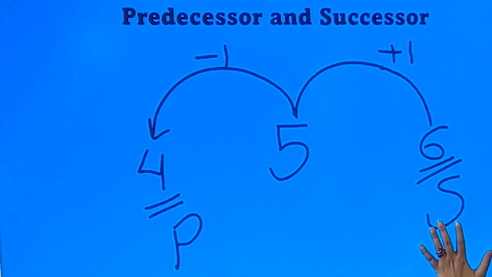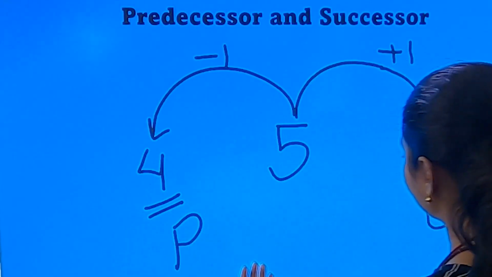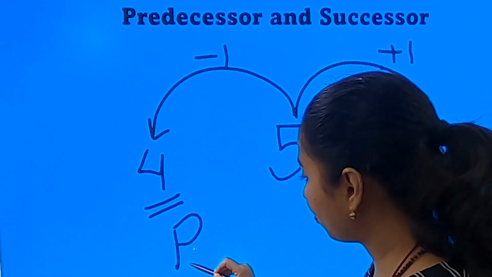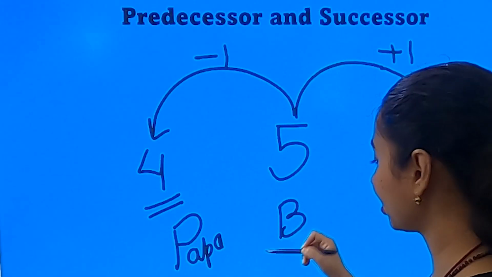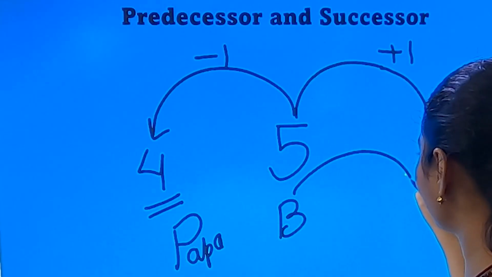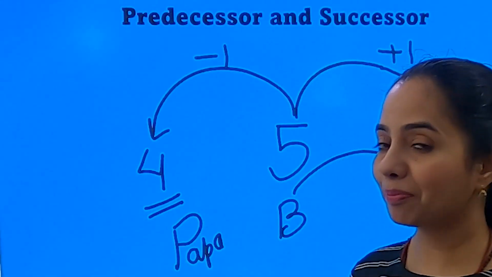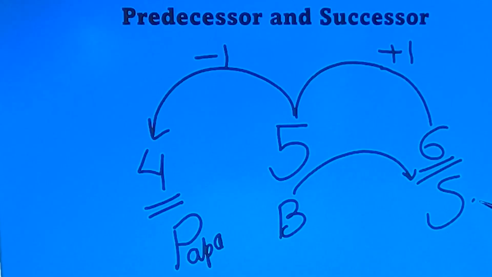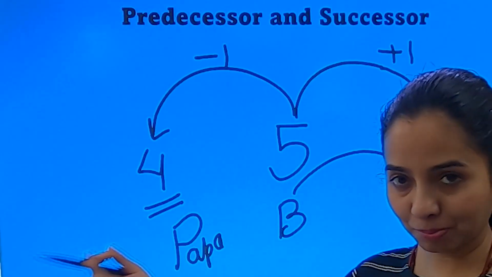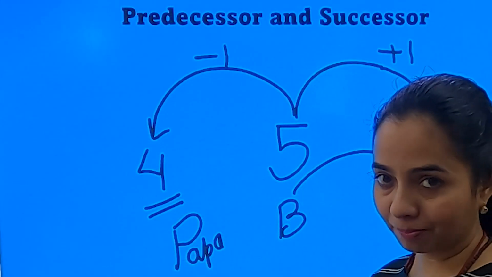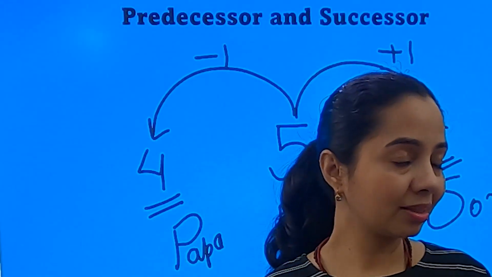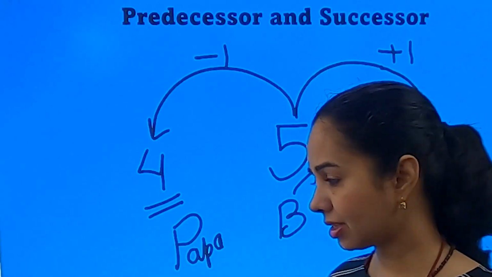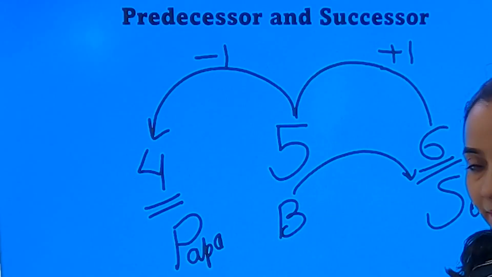The successor comes just after the number and the predecessor comes before the number. Or we can say Papa comes first, then the boy or that number, and after that his son will come. So P for Papa, P for predecessor, S for son, S for successor. That way we can remember. First Papa will come, then that person, then his or her son. So first the predecessor, then the number, then the successor. Simple. It was just a revision of what you have done in earlier classes.